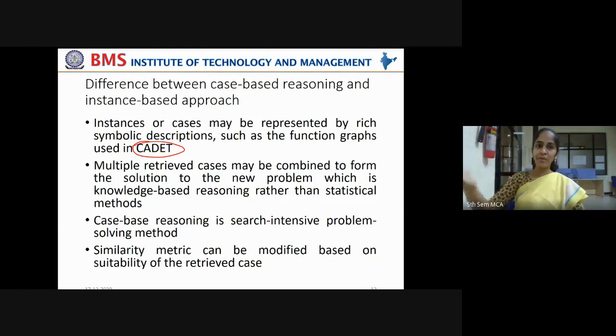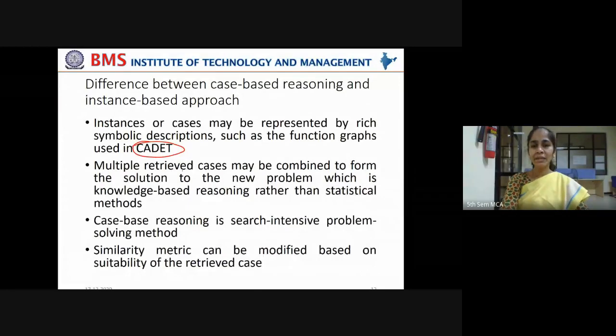Means they're always trying to refer to the existing function graphs in case of designing mechanical devices, or to the existing rules in case of judgments. This is how case-based reasoning works.